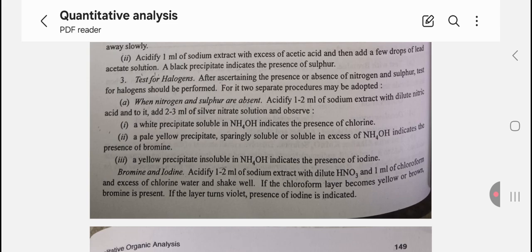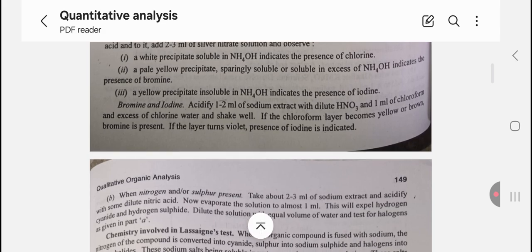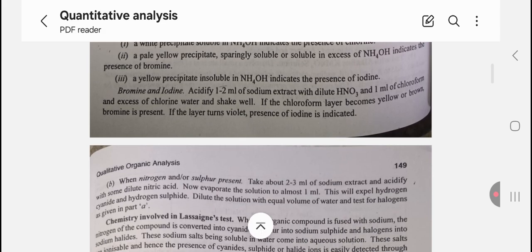A pale yellow precipitate sparingly soluble or soluble in excess of the NH4OH indicates the presence of bromine. A yellow precipitate insoluble in NH4OH indicates the presence of iodine. Bromine and iodine: acidify 1 to 2 ml of the sodium extract with dilute HNO3, add 1 ml of chloroform and excess of chlorine water and shake well. If the chloroform layer becomes yellow or brown, bromine is present. If the layer turns violet, the presence of iodine is indicated.